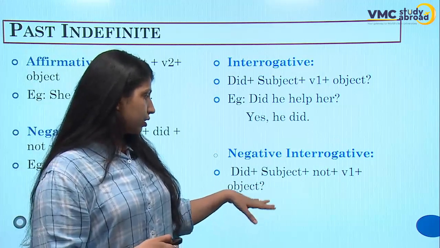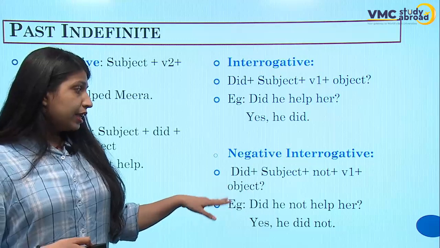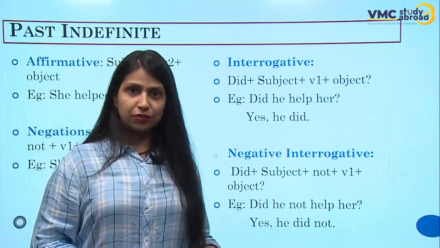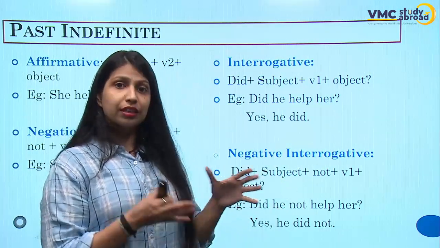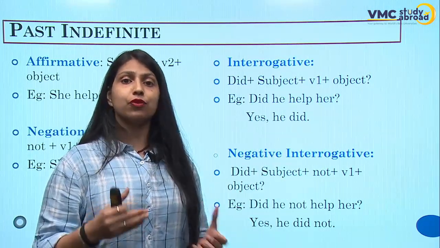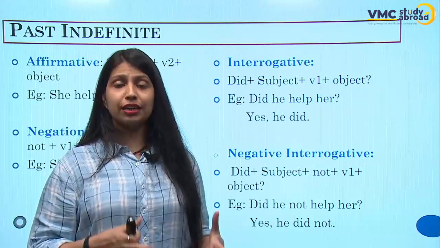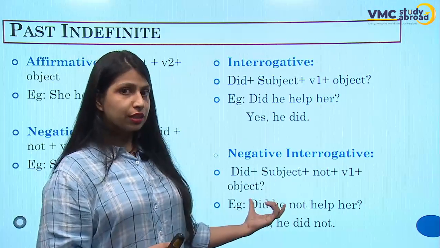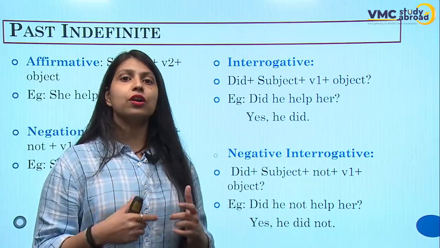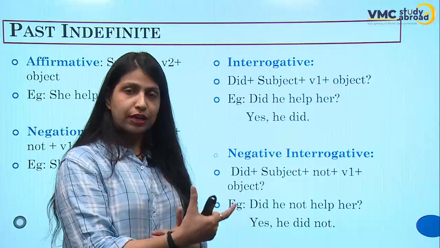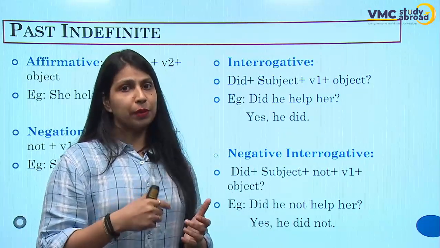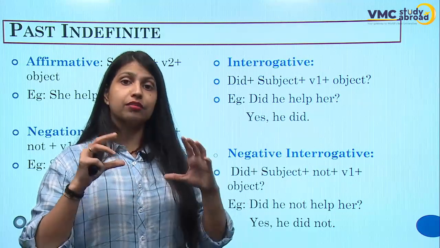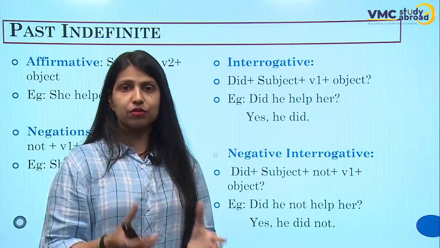Here the question is, did he not help her? So the answer is yes, he did not. It means you agree with "yes, he did not help." And if you say here, no, he did help. Right. So saying yes to the negative interrogative means you agree with the negative statement, right? But saying no means you are opposing the negative statement, like in the form of "yes, it happens," right?